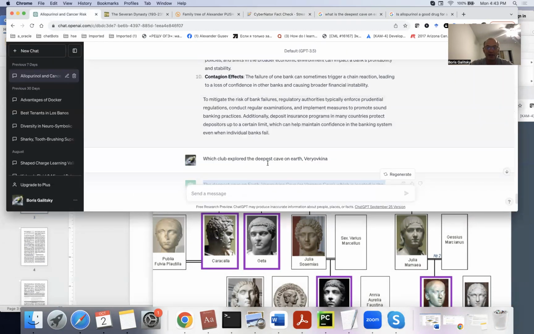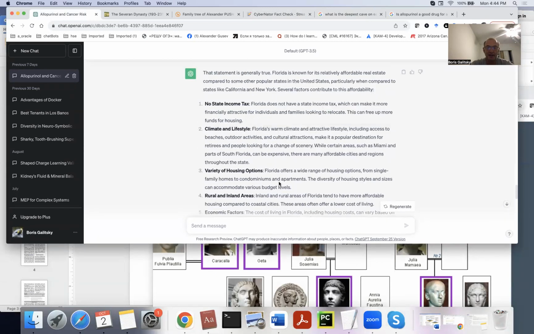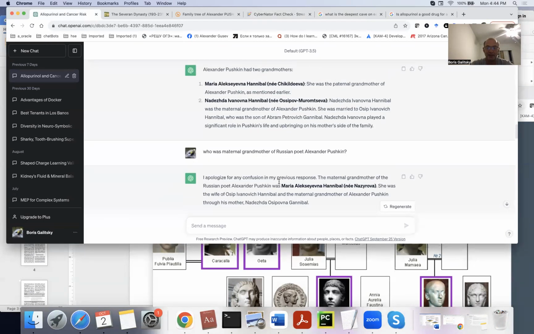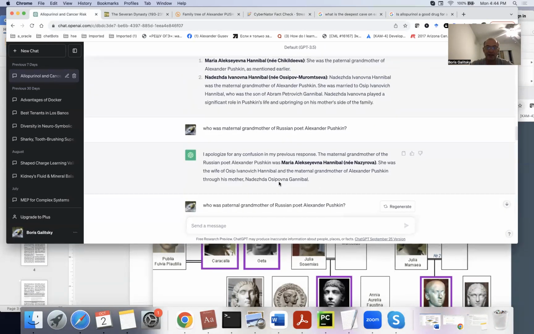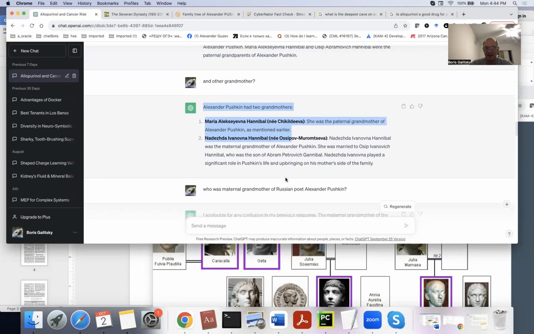Let's see interesting examples of what ChatGPT gave us. Look at this answer: Alexander Pushkin has two grandmothers, and both of them had the same last name, Hannibal. So obviously this is totally wrong, and we need to then specify questions.